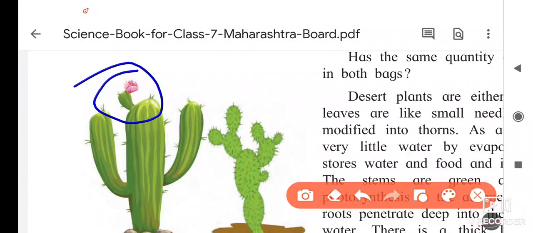There are no leaves; the leaves are changed into thorns. Due to this, the evaporation of water reduces, so the requirement of water is very low for this plant, cactus.